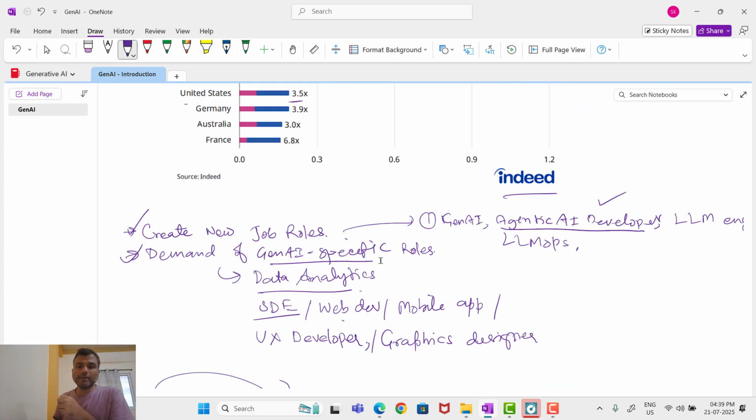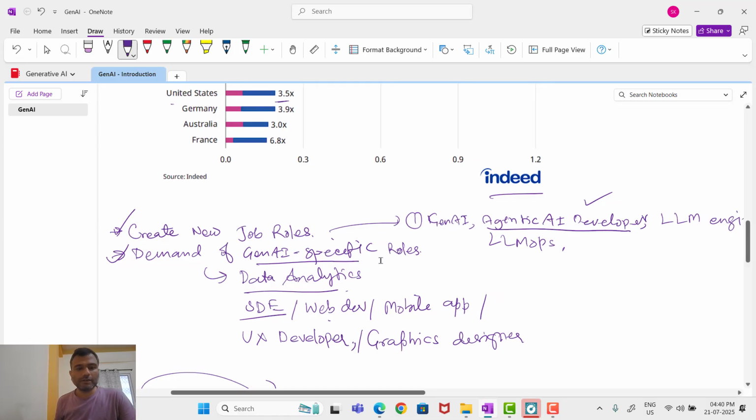So for generative AI, I have categorized the job roles into different types. One will be entirely new job roles, and the other is existing job roles, where you have to use generative AI within your existing domain.